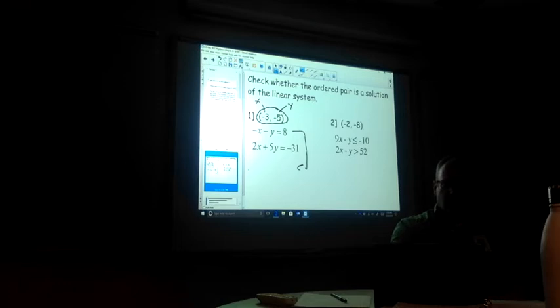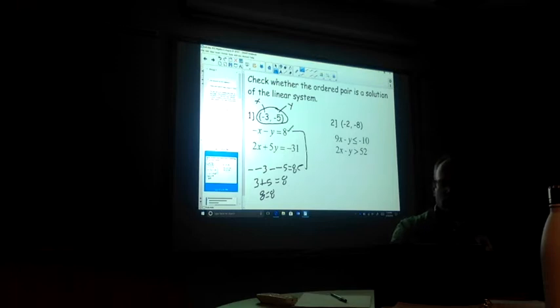So the first one, you have -3 minus -5. Is that equal to 8? Well, let's reduce our signs. Minus -3 is +3, minus -5 is +5, and that's equal to 8. That gives me 8 equals 8. And that means that the point -3, -5 is on this line, guaranteed.